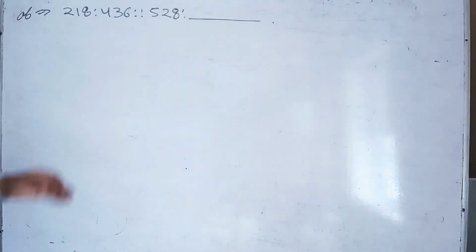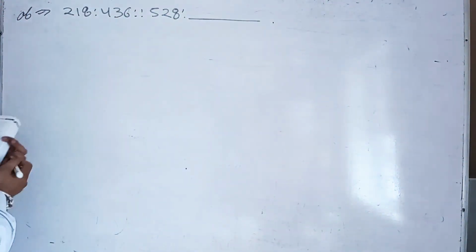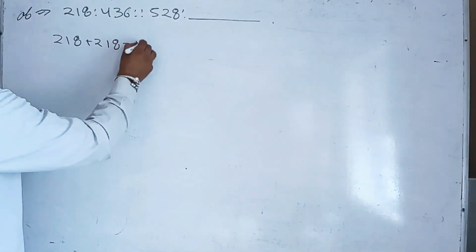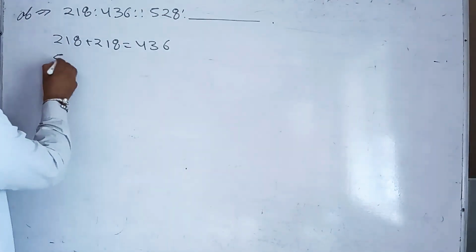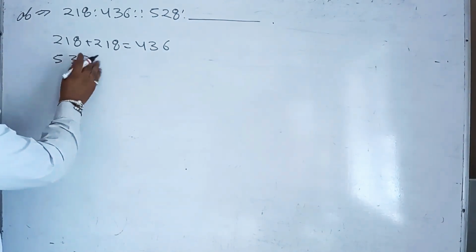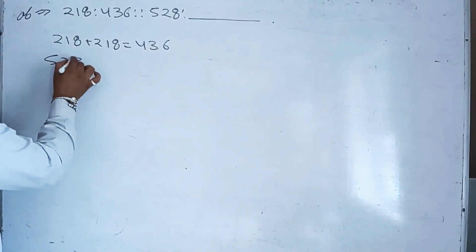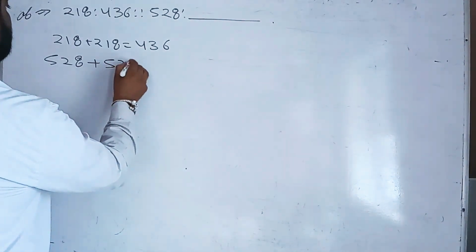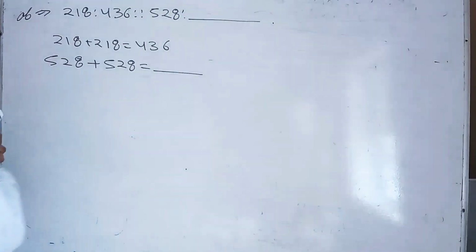Because if we add 218 with 218, we get 436. Or what is your answer, students? With 528 we can't find the answer that way.